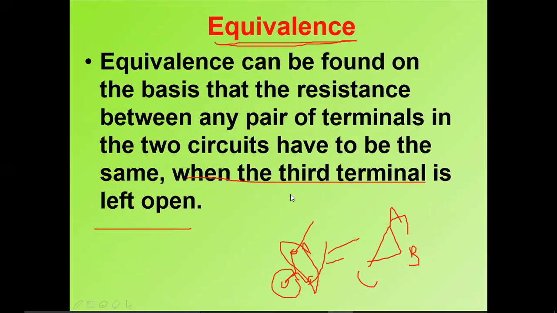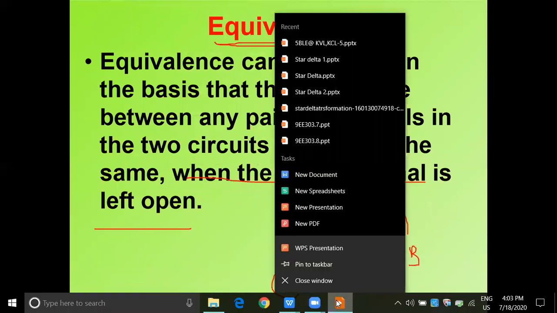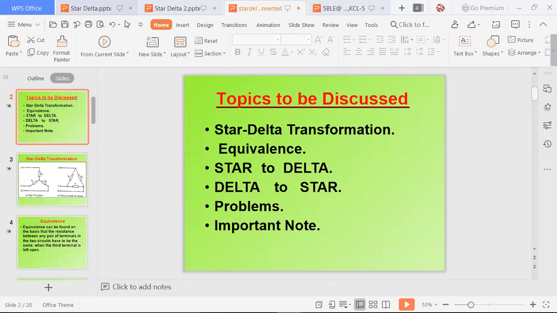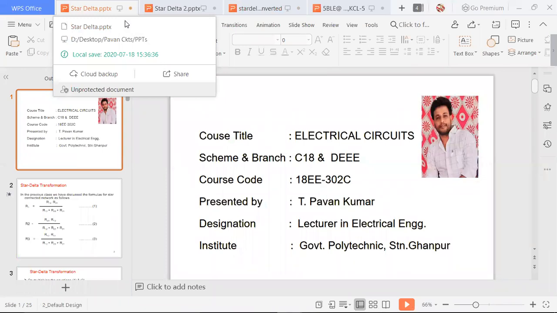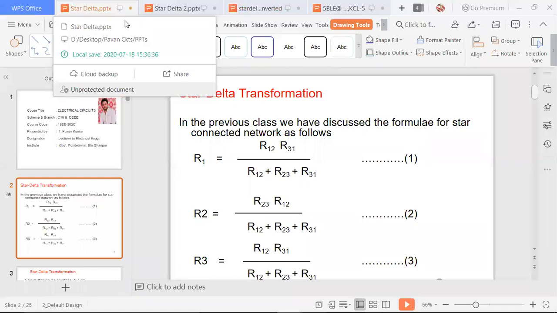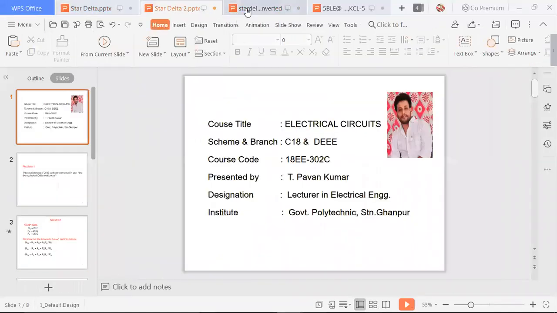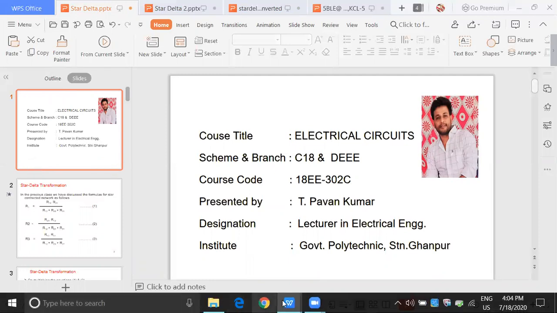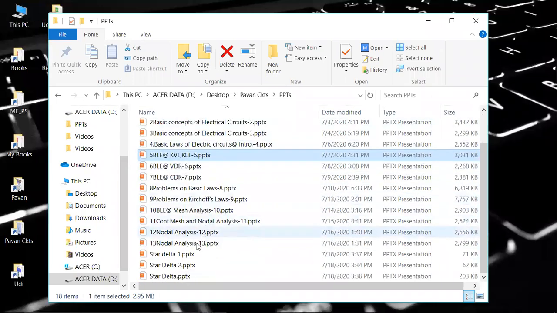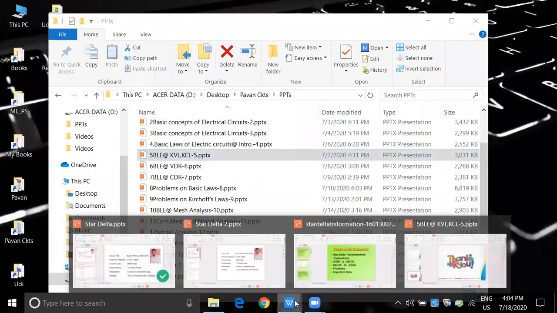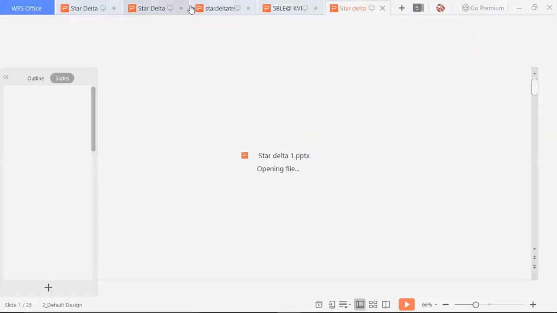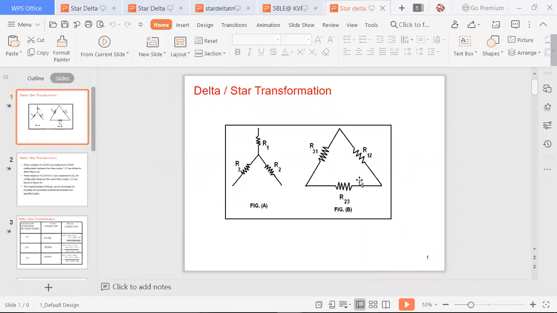Wait for a moment, let me find one more slide. I want to discuss with this slide only, then you will understand.